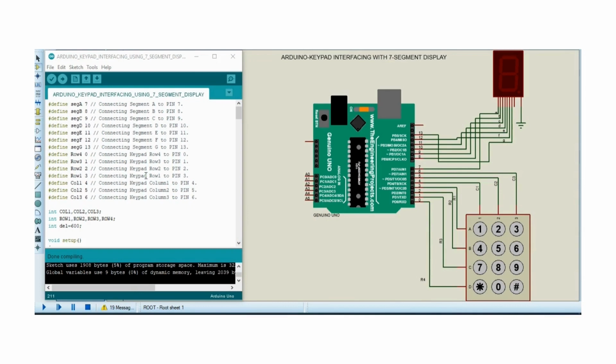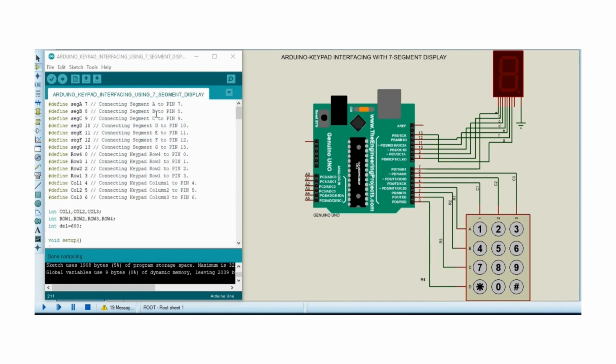Welcome to our tutorial. Today we're speaking about interfacing the Arduino keypad with the 7-segment display. The system comprises the Arduino, the 7-segment display, and the 4x3 matrix keypad, which are the main components of our system. It's a simple system. We'll be using Arduino as our microcontroller.